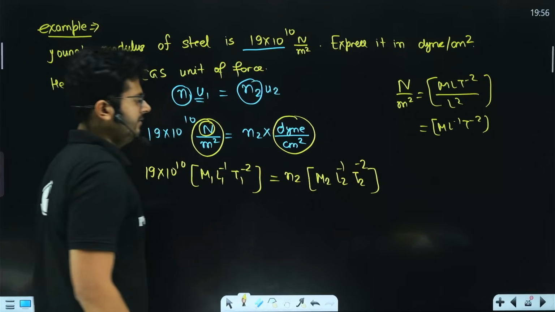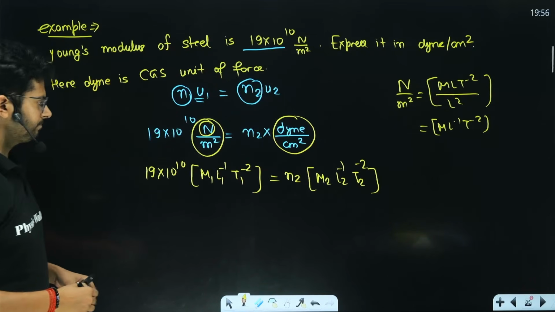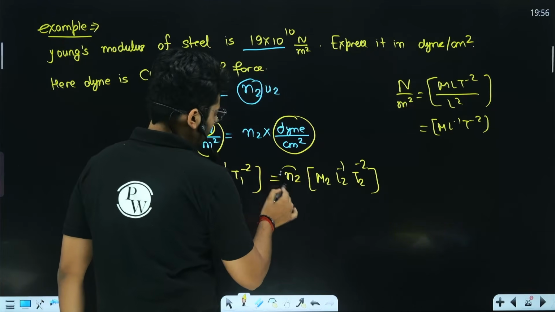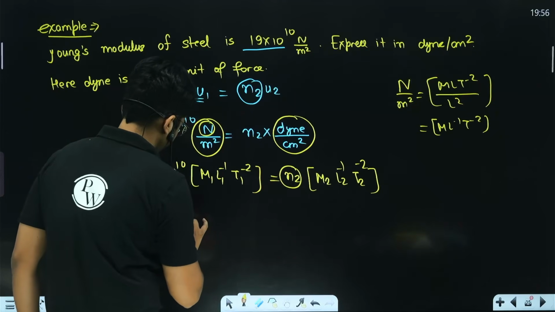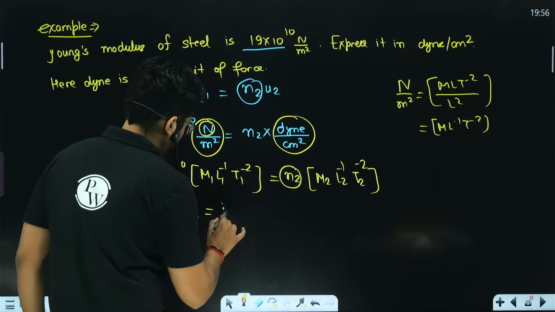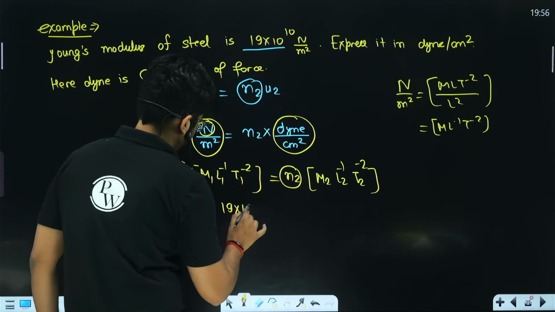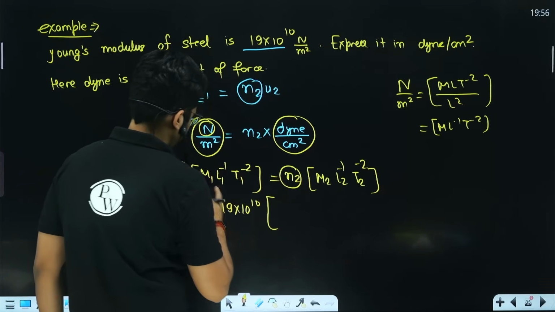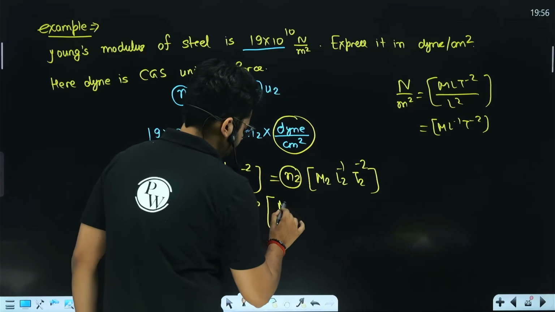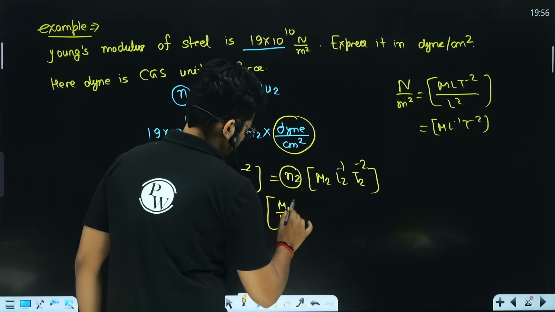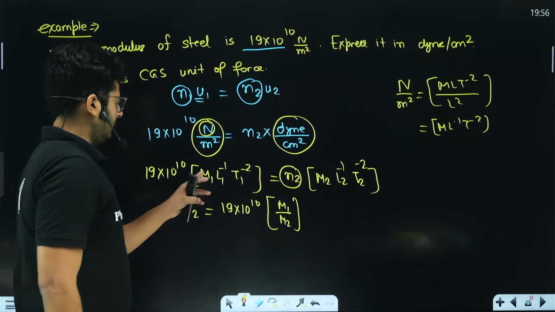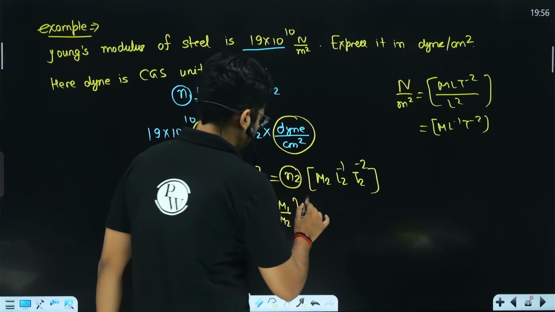All right. I believe the ideas are very, very clear, right? So what will be the value of N2 over here? N2 is going to be 19 into 10 to the power 10, times M1 upon M2. Right. Here we will have L1 upon L2 to the power minus 1.